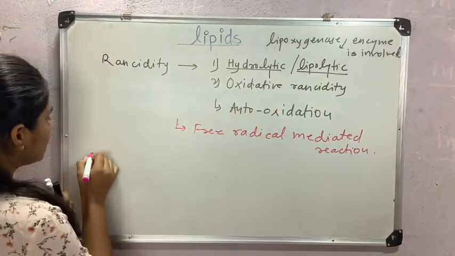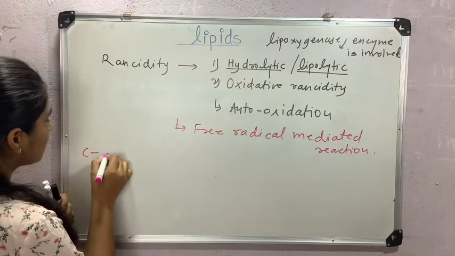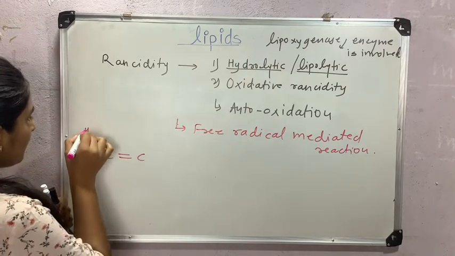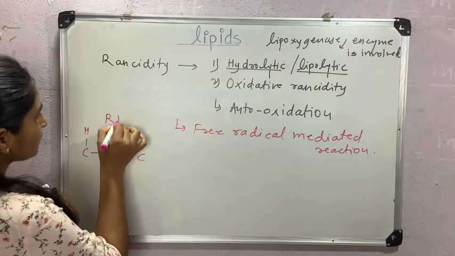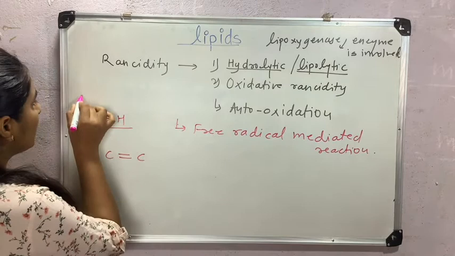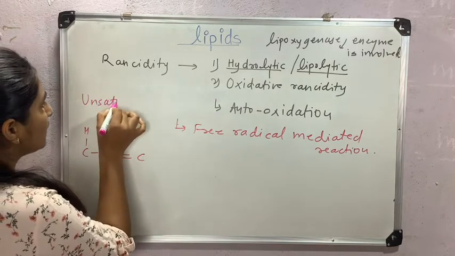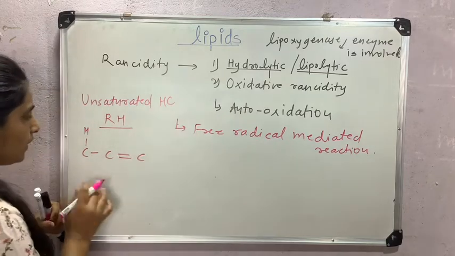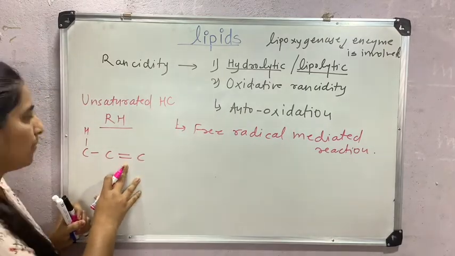So what happens? Suppose you consider this hydrocarbon, R and H. This is RH, meaning hydrocarbon, an unsaturated hydrocarbon. This is an unsaturated carbon-carbon double bond.